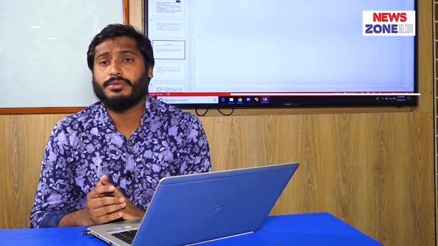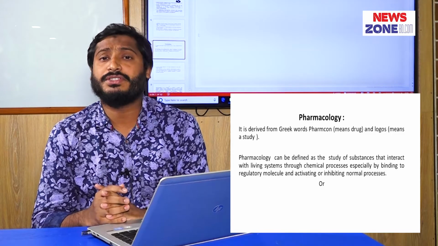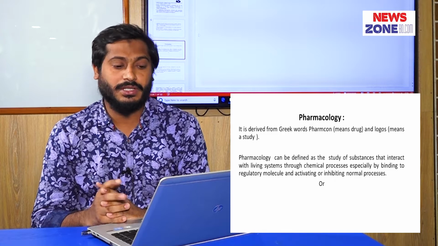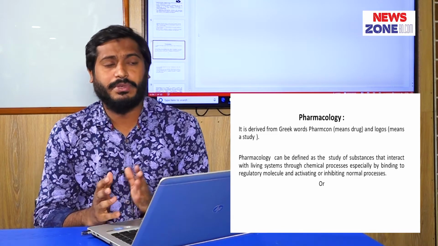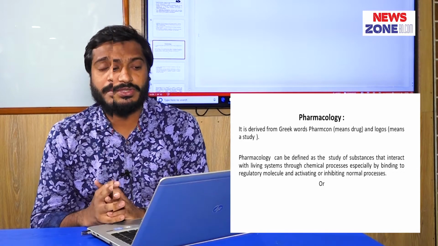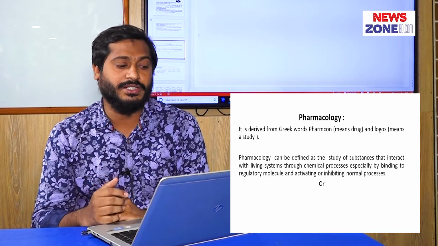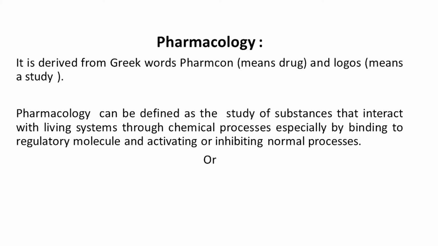And now we'll discuss pharmacology. What is pharmacology? Pharmacology is derived from the Greek word pharmakon, which means drug, and logos, which means study. Simply we say that pharmacology means the study of drugs. Various books describe pharmacology. An important book in the Indian subcontinent is Bertram G. Katzung. It is defined as: pharmacology can be defined as the study of substances that interact with living systems through chemical processes, especially by binding to regulatory molecules and activating or inhibiting normal processes.